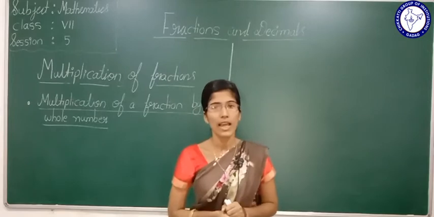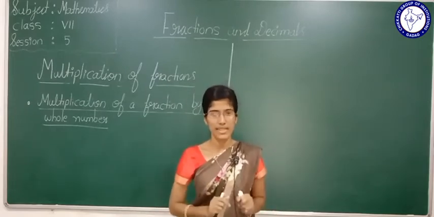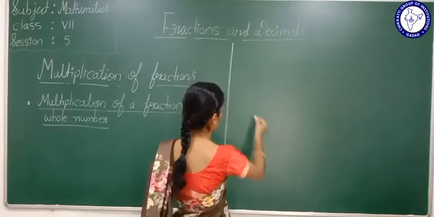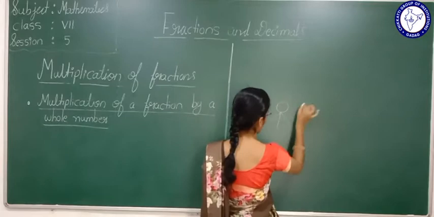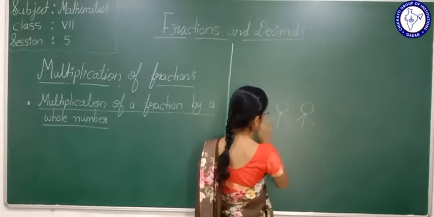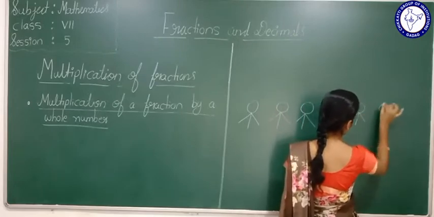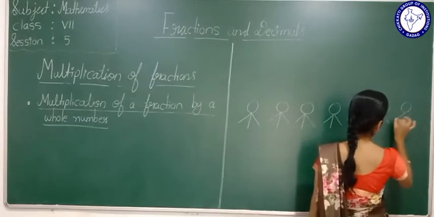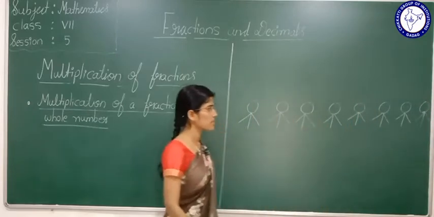Suppose 8 friends were invited for a birthday party. These are the 8 friends they have invited.